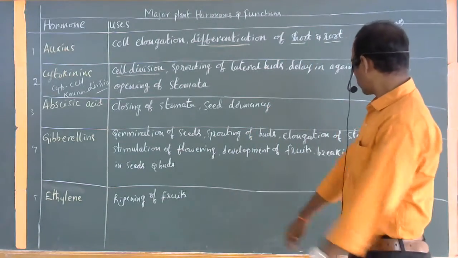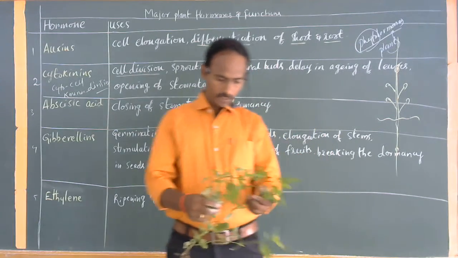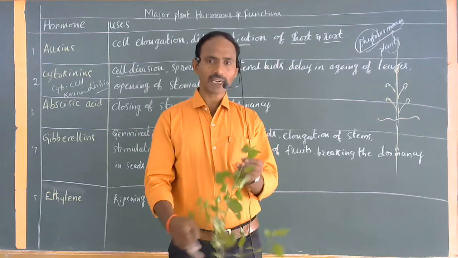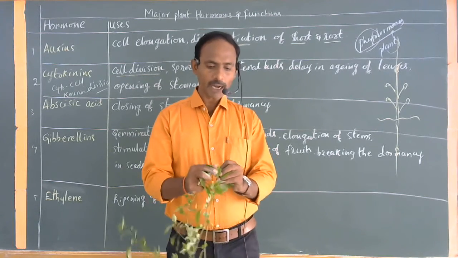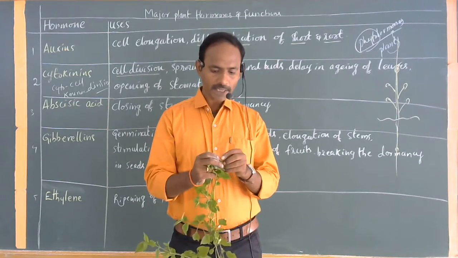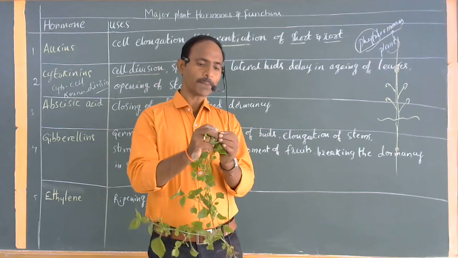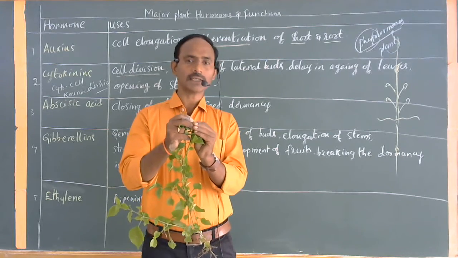See that, this is a small plant here. If you observe clearly, this is the terminal part of the shoot. The tip region is a small sting-like structure, commonly called the tip.